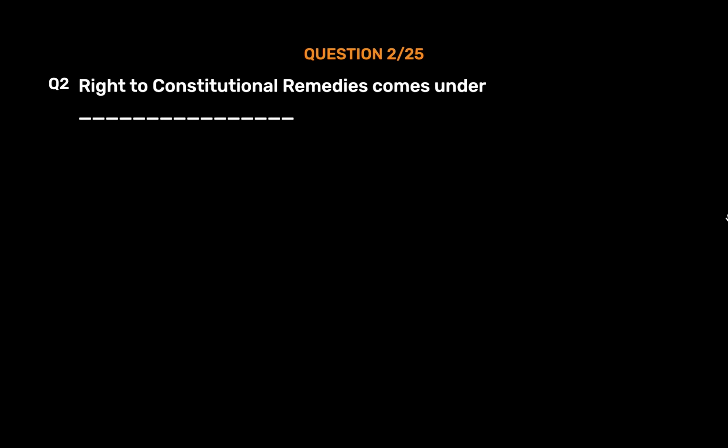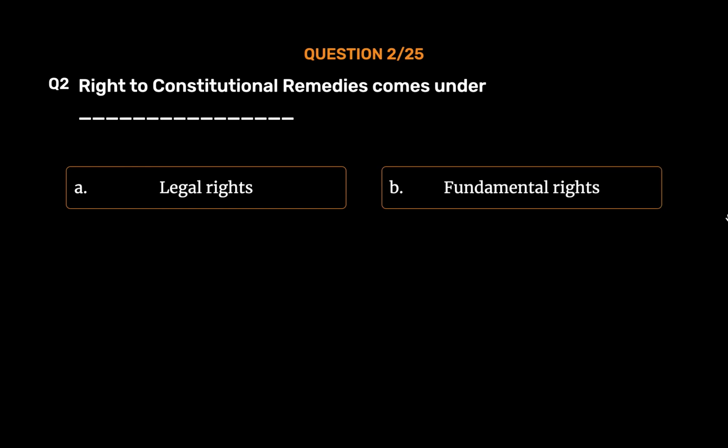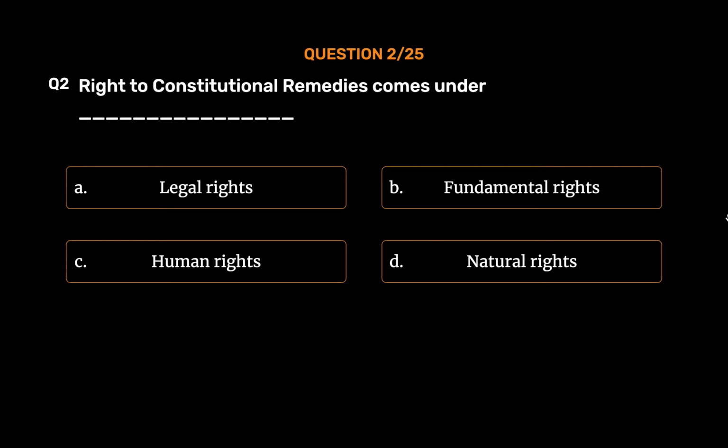Question number 2. Right to constitutional remedies comes under underscore. Option A. Legal rights. Option B. Fundamental rights. Option C. Human rights. Option D. Natural rights. The correct answer is Option B.